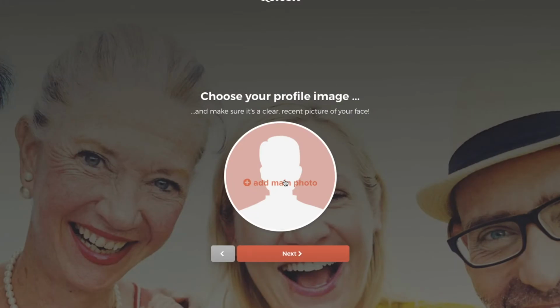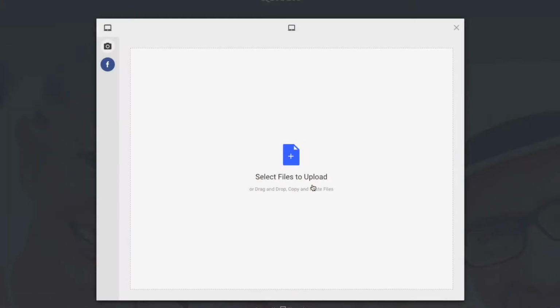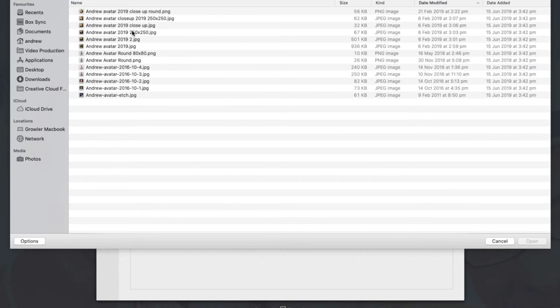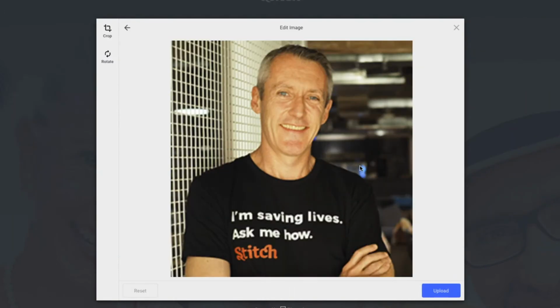Then it's a really important part, choosing your photograph. If you've already got a picture on your computer or your phone, you can upload it here. In my case, I've got a picture of myself, which I might upload here. And then you hit the upload button and away you go.